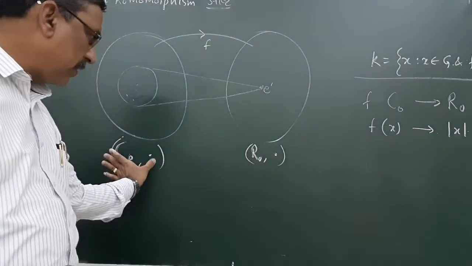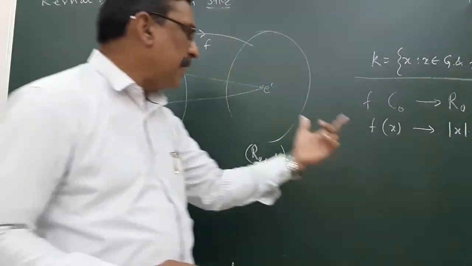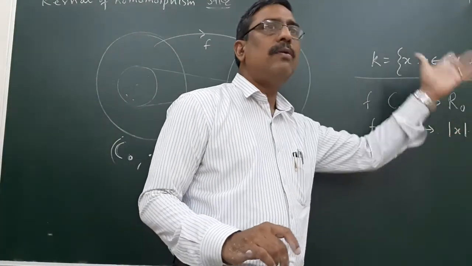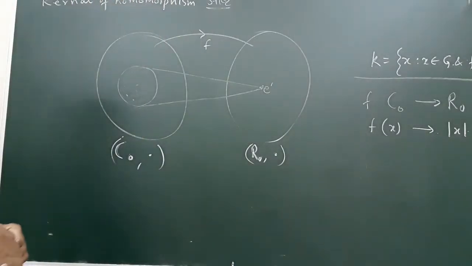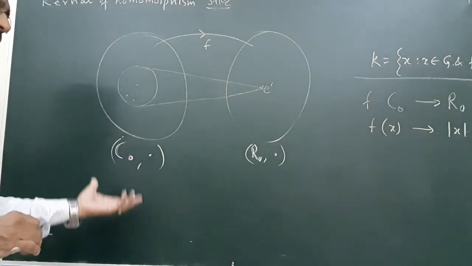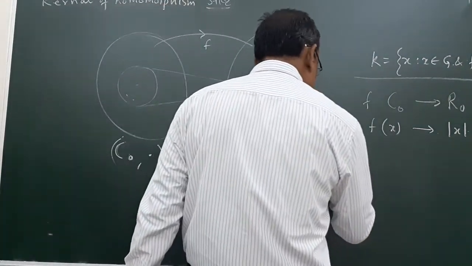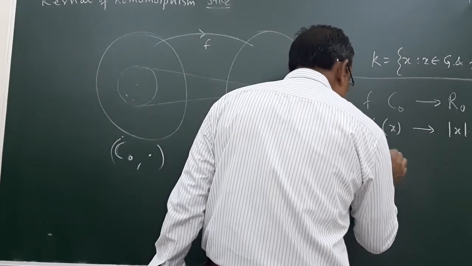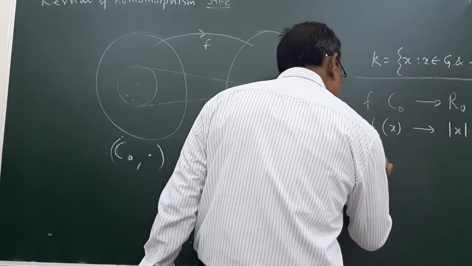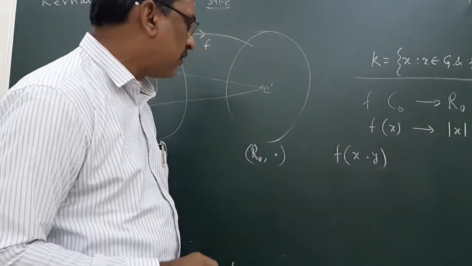This is one group and this is another, and the mapping is f(x) equal to mod x. Whether this is a homomorphism or not, we have to see. Let x and y be two elements.